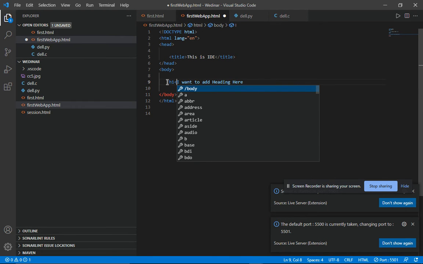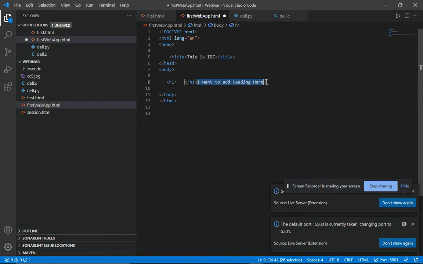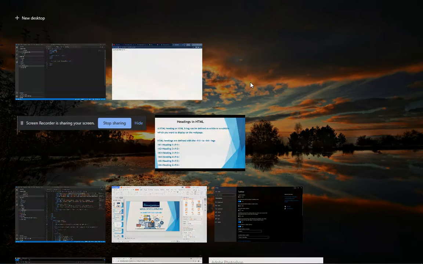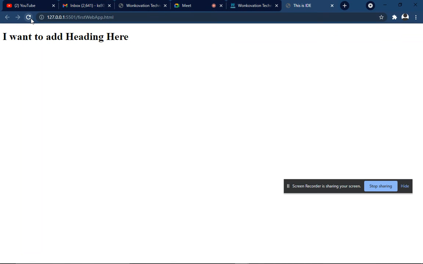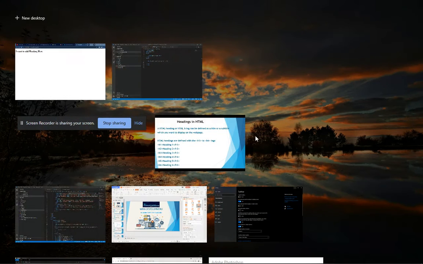This is our heading. Between the tags you paste your matter, and in your browser this sample text will be changed into a heading. So okay, I hope you understand what a heading is.